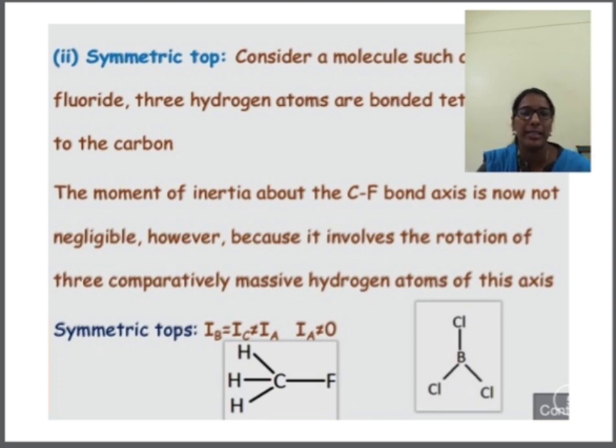Again, see here one example is given, BCl3. Here the principal axis of rotation is up, Cl1, Cl2 and Cl3. There are three chlorine atoms attached to the boron, but we can consider only one bond as a principal axis. So we can take the upper chlorine and the boron, there is one bond, and we can say that this is a principal axis of rotation.